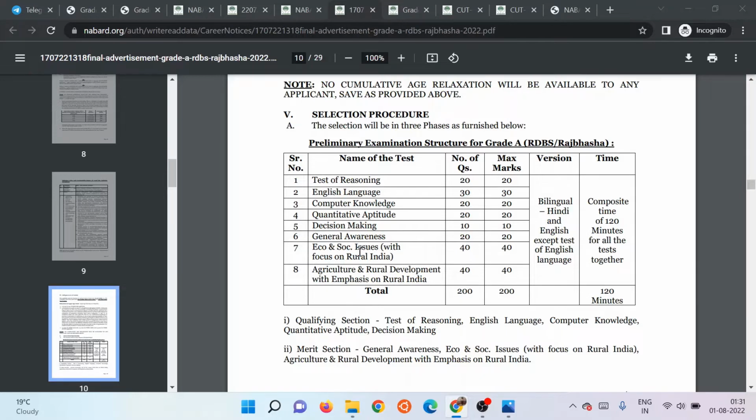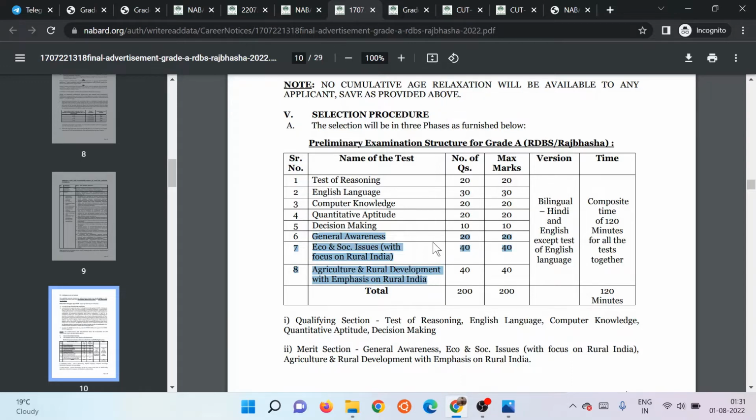So coming to the time that you should allot for these three sections, I would say it's sufficient to give 45 minutes combined, and then 1 hour 15 minutes for the rest of the sections. So you can divide it according to your requirements.